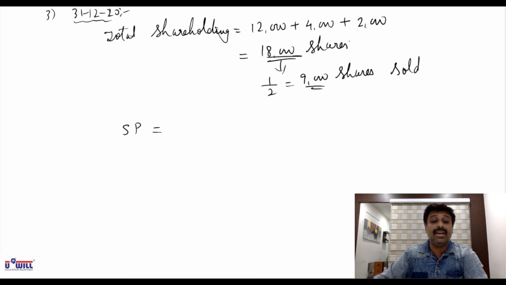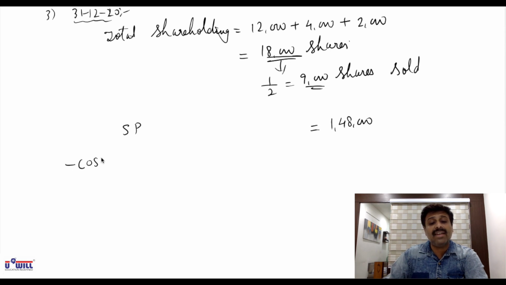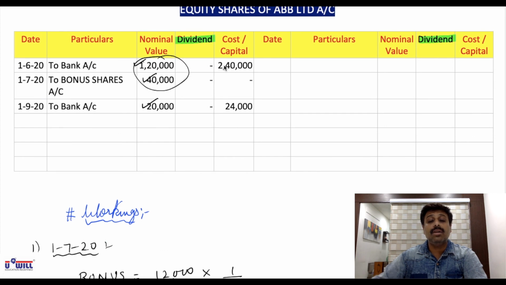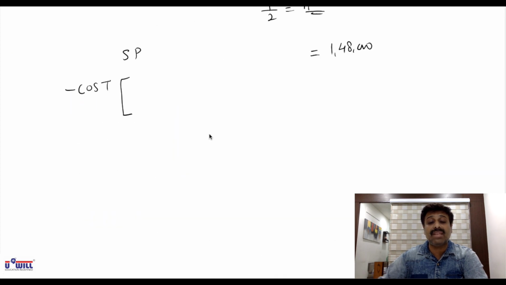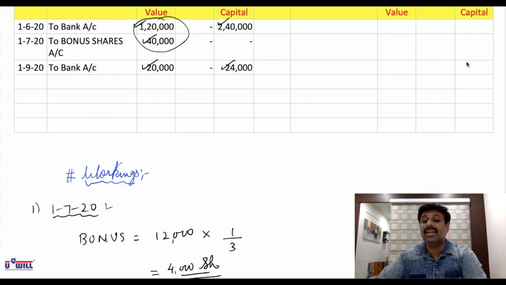1,48,000. Okay, here we don't have to find any ex-interest price or cum-interest price. Directly selling price is given, 1,48,000. Now cost we will find in the same fashion, same manner as we used to do in debentures, stocks. Debit side 2,40,000 plus 24,000. Add the cost or capital column of debit side minus credit side, no amounts are there in cost or capital